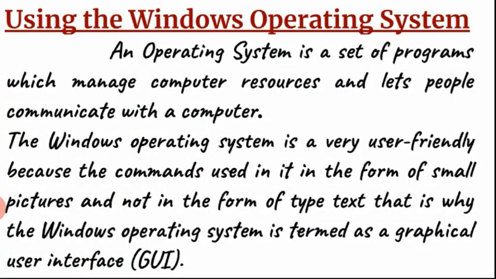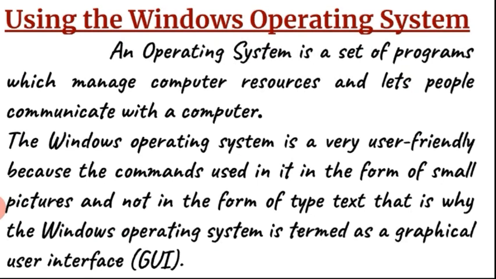What is an operating system? An operating system is a set of programs which manage computer resources and lets people communicate with a computer. The Windows operating system is very user friendly because of commands used in it in the form of small pictures and not in the form of typed text. That is why the Windows operating system is termed as a graphical user interface. It means GUI. What is the full form of GUI? Graphical user interface. One more thing is there, CUI. That means character user interface.